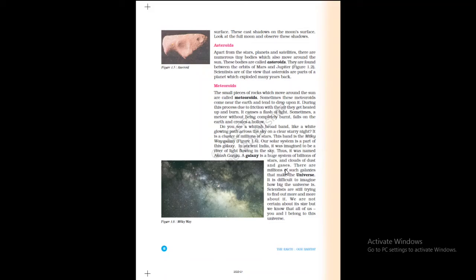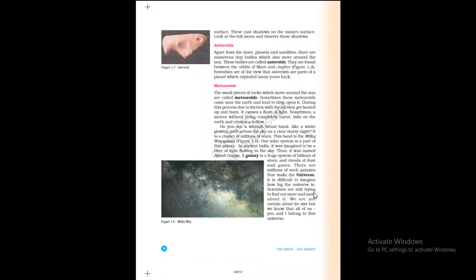What is a galaxy? If anybody asks, you have to learn this by heart. A galaxy is a huge system of billions of stars and clouds of dust and gases. There are millions of such galaxies, and they make this universe. It is difficult to imagine how big the universe is.